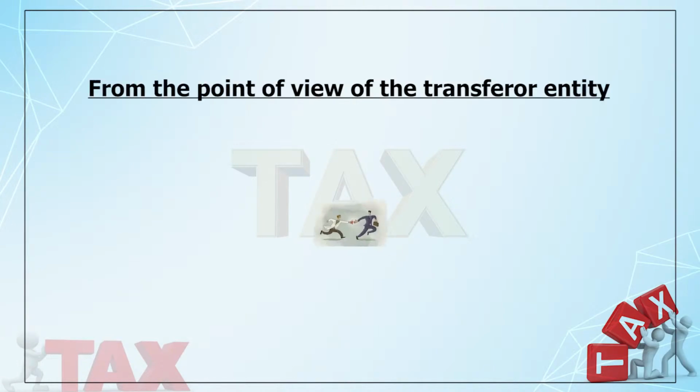Now what happens in case of slump sale? The tax implication. Once again, in the same way I discussed in case of amalgamation and demerger, I will discuss the same from the point of view of the selling entity, the shareholders of the selling entity and the purchasing entity. Here I will not call it an amalgamating or demerged company, etc.; you may call it a transferor entity, because it might not be a company. So first I will start the implication from the point of view of the transferor entity.